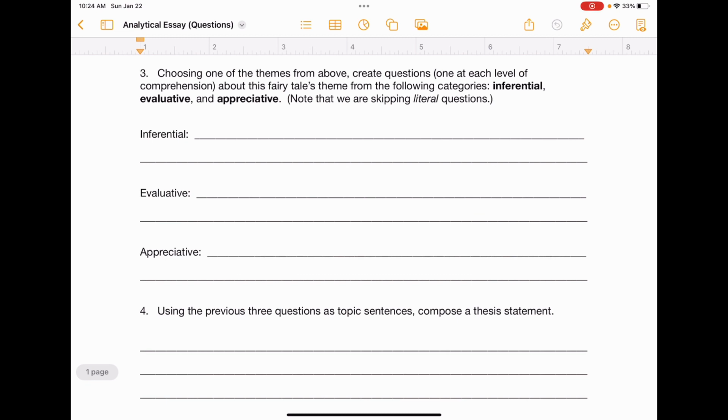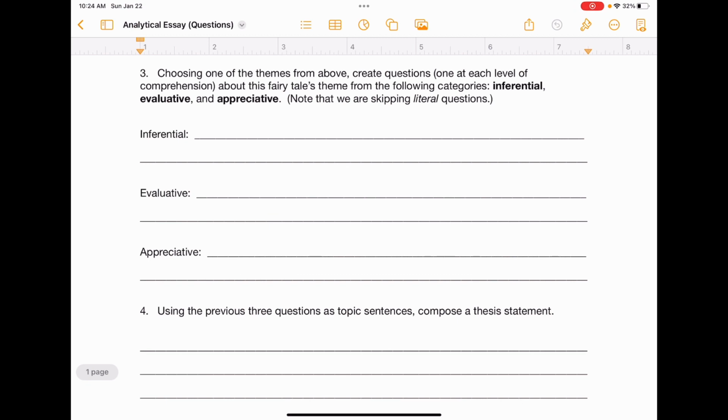The theme is going to inform my questions here. That's what I'm saying. So choosing one of the themes from above, create questions, one at each level of comprehension, and we just talked about those in a video lecture, about this fairy tale's theme from the following categories: inferential, evaluative, appreciative. Note that we are skipping literal questions. Remember when we talked about the 4 levels of comprehension? The first one was literal, and I told you back then that it doesn't lead to a very deep understanding, and that's why we're skipping it.